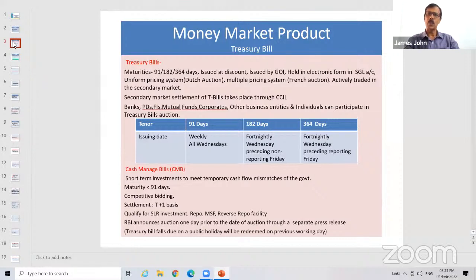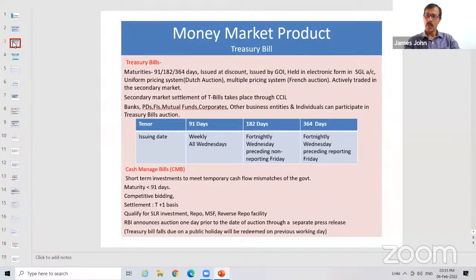And this has been issued in two types of auctions. One is uniform price system or uniform price auction, also known as Dutch auction, and a multiple price auction or multiple price system, that means French auction. You must be knowing what is uniform pricing. Whoever bid for a particular auction, entire applicants will be allotted the treasury bill at a uniform rate. That is called a uniform price. Whereas in the case of multiple, it is multiple.